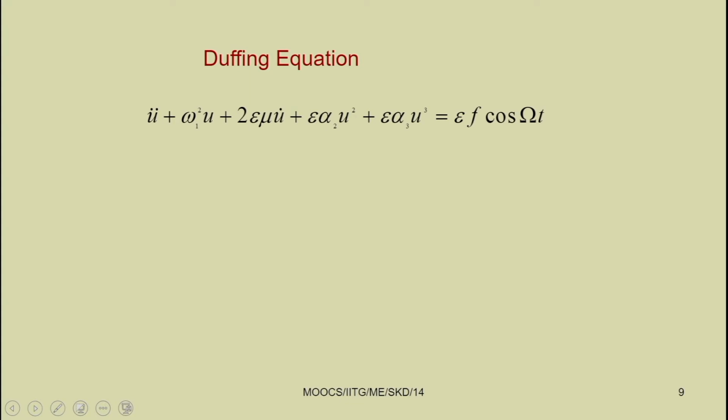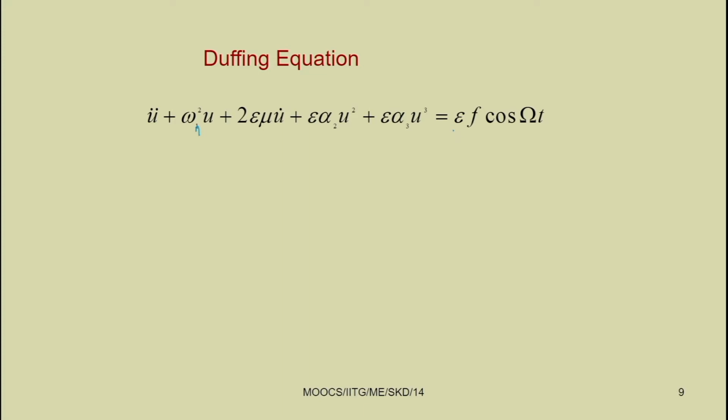The Duffing equation can be written in this form: u double dot plus omega 1 square u, or omega n square u. Omega n is the natural frequency, or in some papers you can find omega 0 square also, plus 2 epsilon mu u dot plus epsilon alpha 2 u square plus epsilon alpha 3 u cube equal to epsilon f cos omega t.